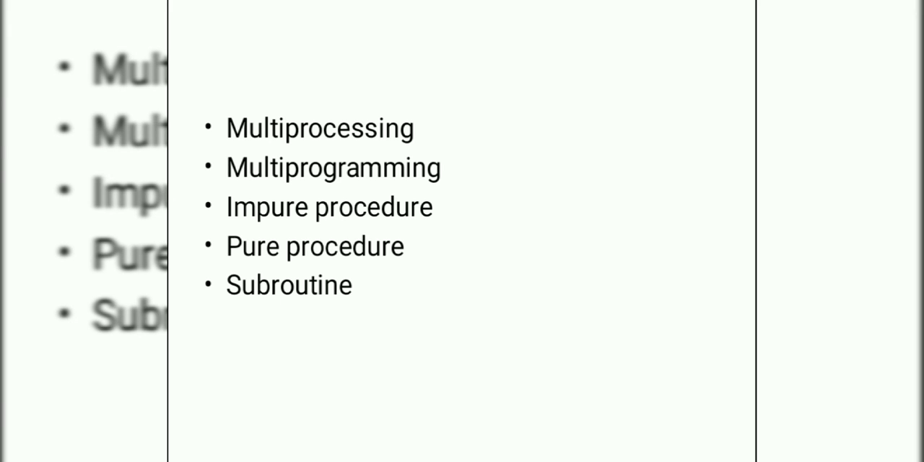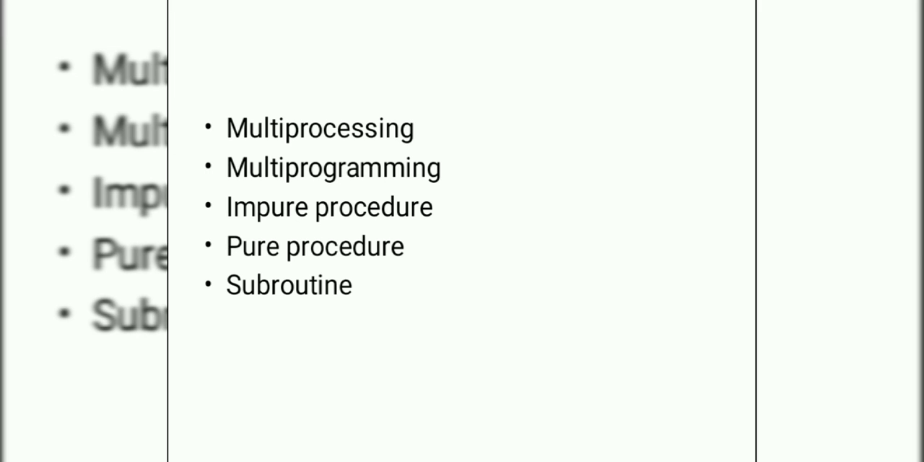It is important to know a few definitions. Having more than one process operating on the same memory simultaneously is called multiprocessing. Multiprogramming supports more than one program in memory at a time. Procedures that modify themselves are called impure procedures. Procedures that don't modify themselves and remain the same each time the program is used are called pure procedures.